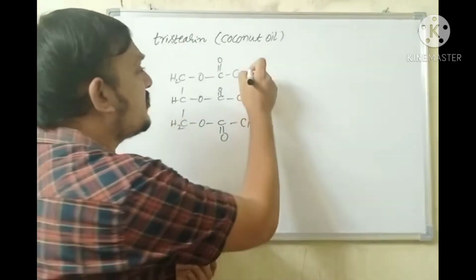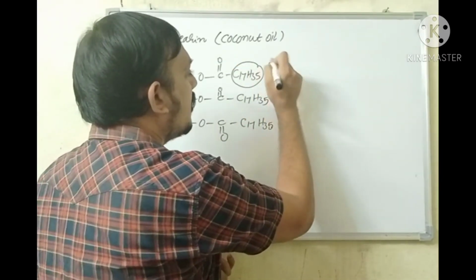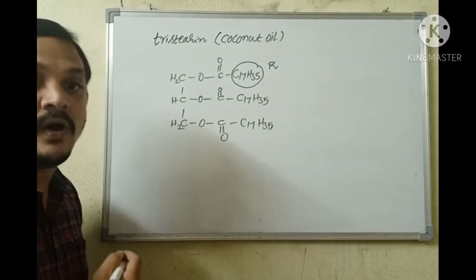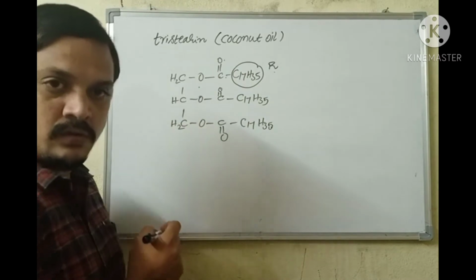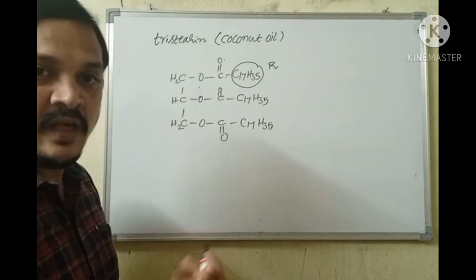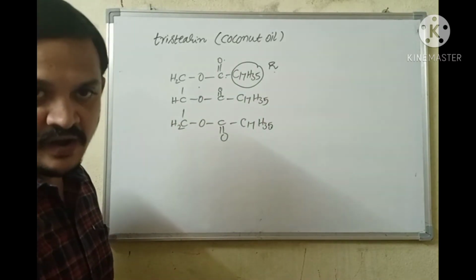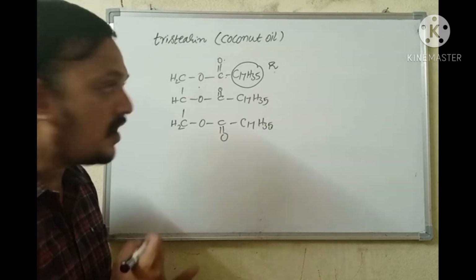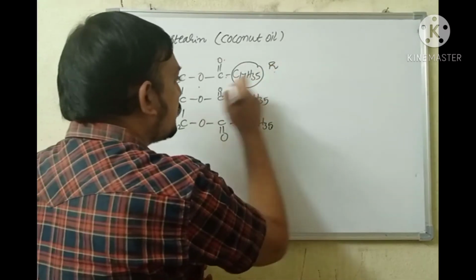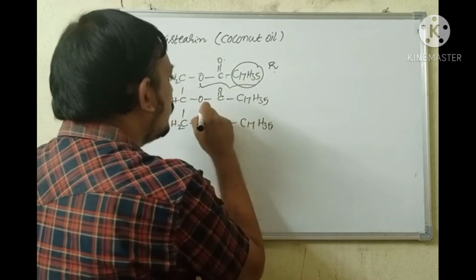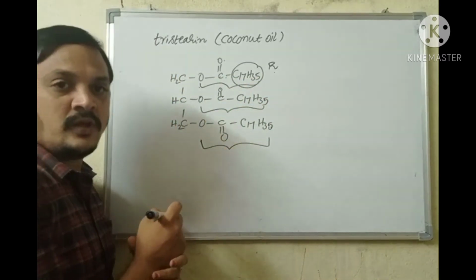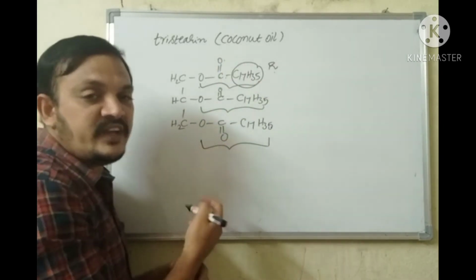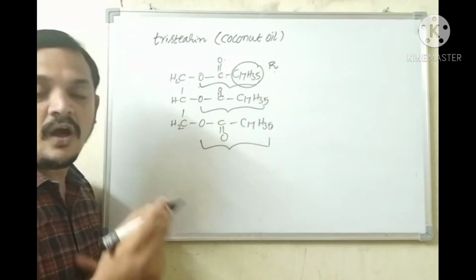C17H35COO, where C17H35 is the R group. What is R group? Alkyl group. RCOO, that is COOR, is the ester functional group. How many esters are there here? This is one ester group, this is another, this is another. So there are 3 esters.